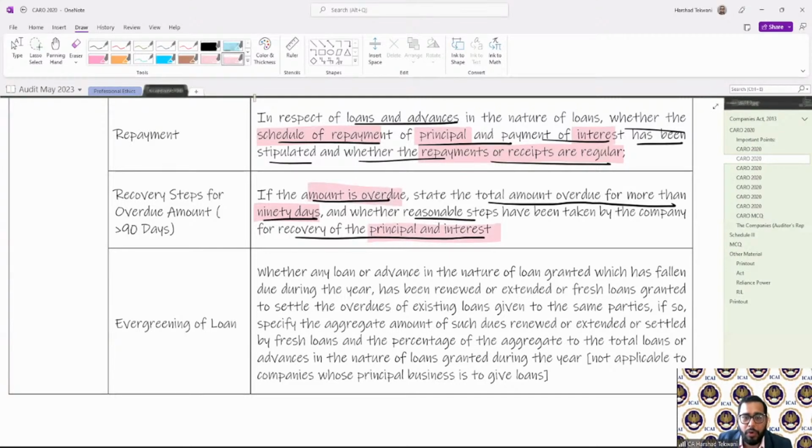When the amount is overdue above 90 days, whether reasonable steps have been taken by the company to recover that amount. If yes, then the details thereof. Now, if I have one example to this, let me show you how it is reported.